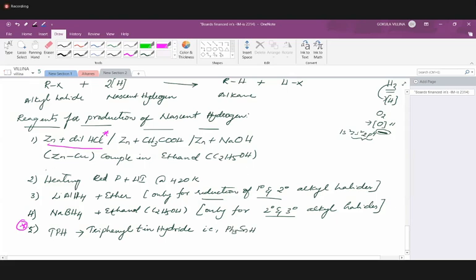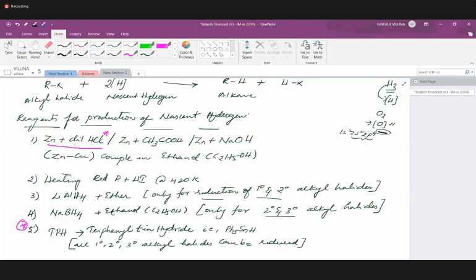All primary, secondary and tertiary alkyl halides can be reduced using this TPH. So that's the speciality of TPH. This TPH can be utilized for reduction of all primary, secondary and tertiary alkyl halides.